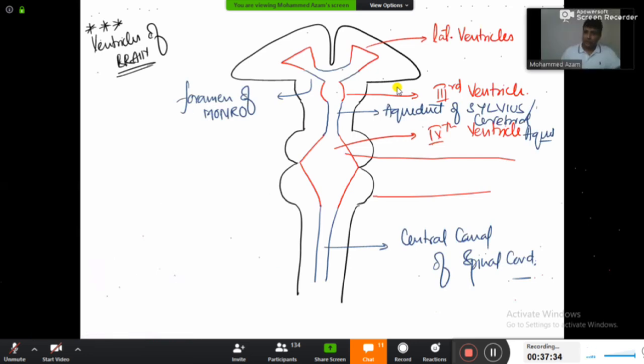Now my dear friends, most of the CSF will be formed where? Only in the lateral ventricle. From the lateral ventricle, CSF is going to the third ventricle. How? Foramen of Monro. And from the third ventricle, the CSF will be going through the aqueduct. Via the aqueduct, it will go to the fourth ventricle. And from the fourth ventricle, the CSF has to actually come down into the central canal.